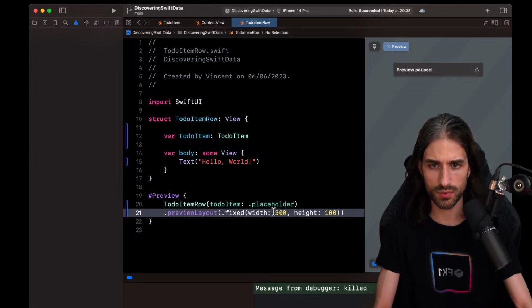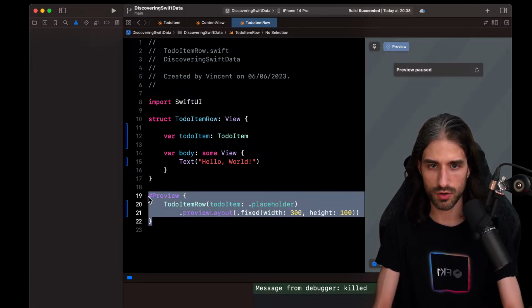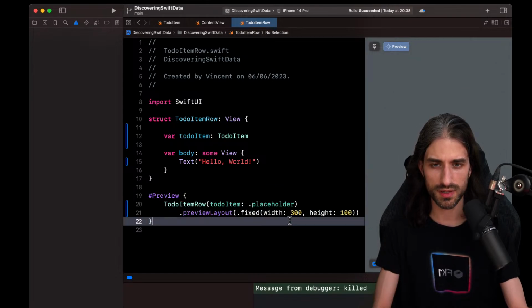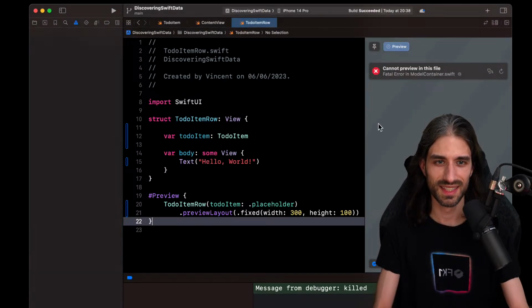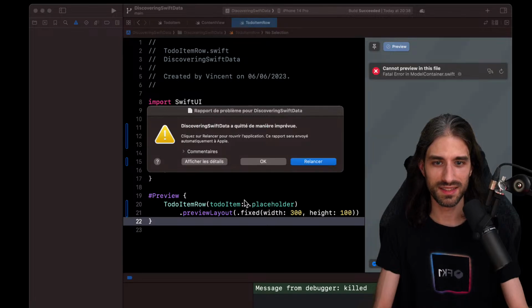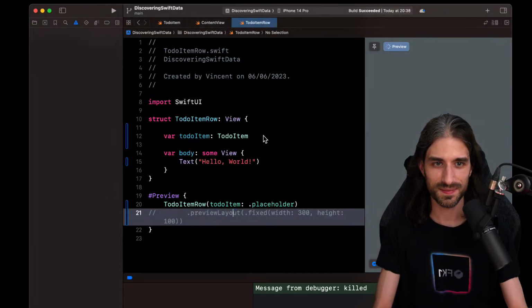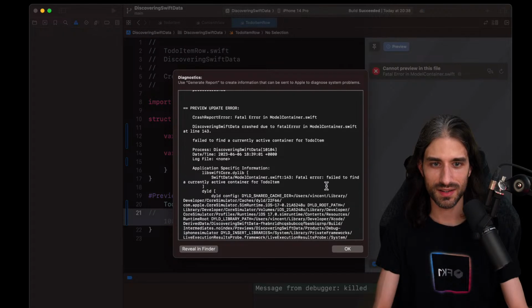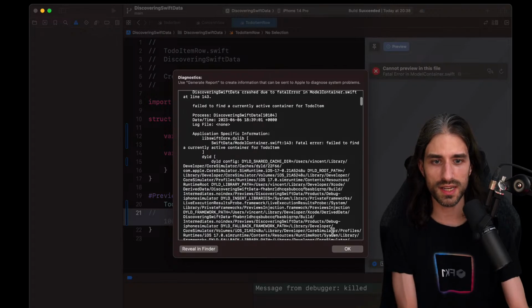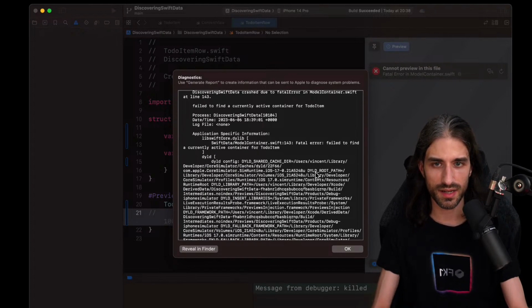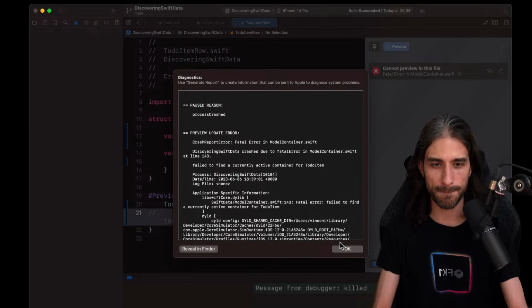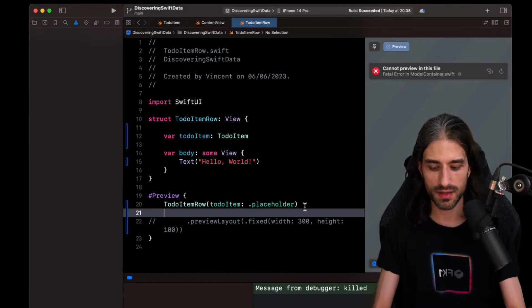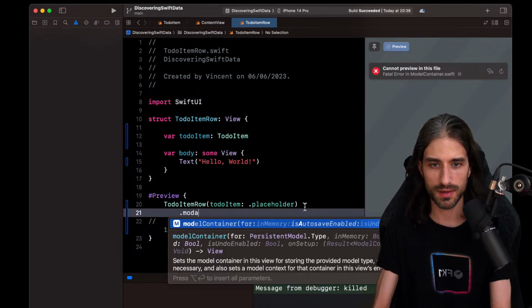So I'm going to also put back my code to have a better sizing of the preview. Okay. And hopefully, oh damn it! Of course, it kept crashing. Is it this thing? Okay, what's the issue this time? All right. Fail to find a currently active container. Okay, so it seems that indeed, Dalton, you had a good hunch. The issue is that I don't have a model container to put it in.